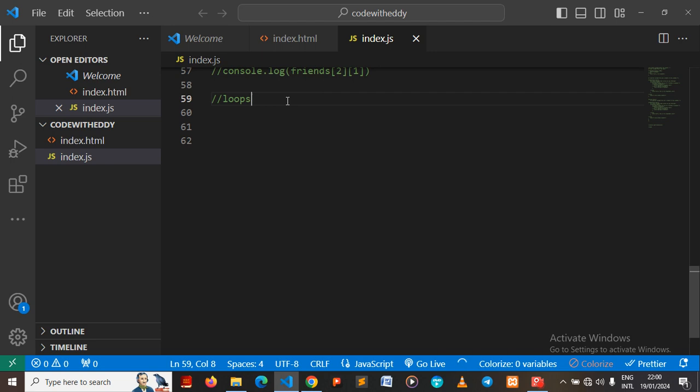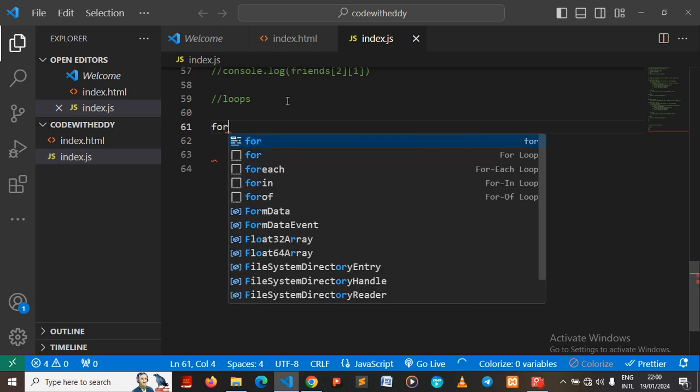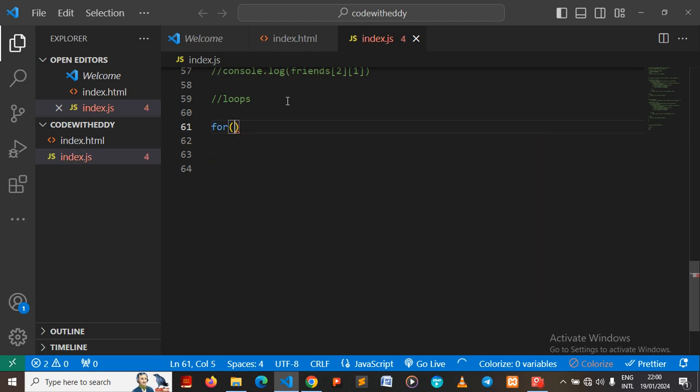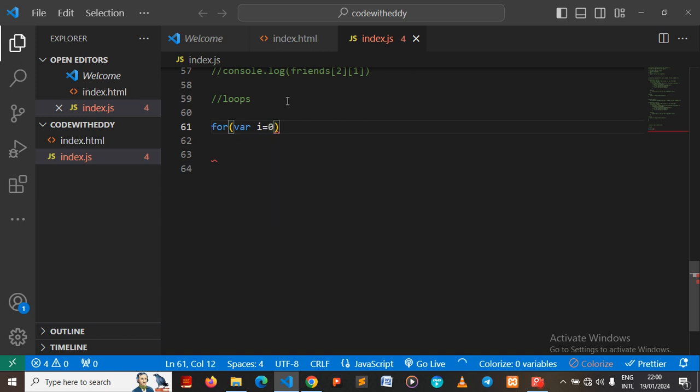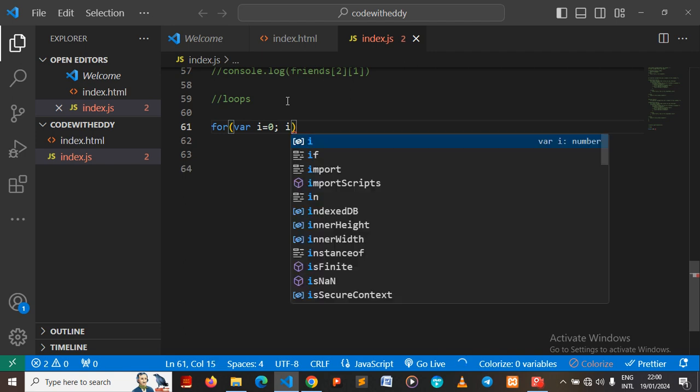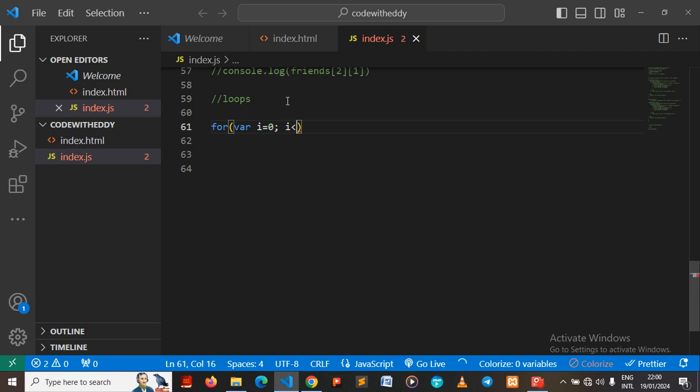Now we have various types of loops in JavaScript. The first one we'll be looking at is the for loop. This is how we write it, just the basic syntax. Let's say we have a variable i, which stands for the index. We set it to 0 at first, and then we say i less than 10.